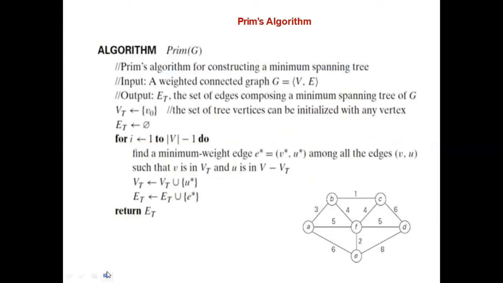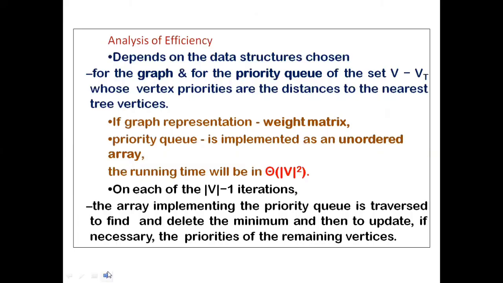So insertion and deletion operations will take order n, and this will be repeating n number of times. So total n into n, that is n square, where n is representing the number of vertices present in the graph. This process will be repeating n times, and each time you are deleting the minimum weighted edge. That will also take order n, and this outer loop will also take order n. So the process completely will take order n square, or order modulus of V square, where n is the number of vertices present in the graph. That is the first way.